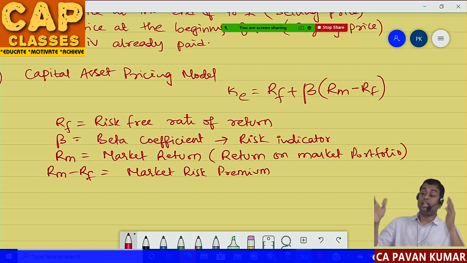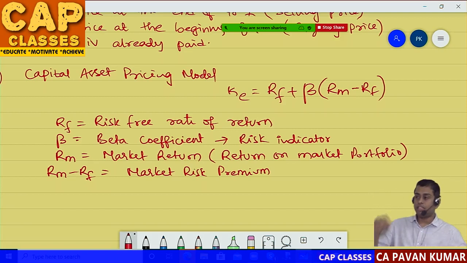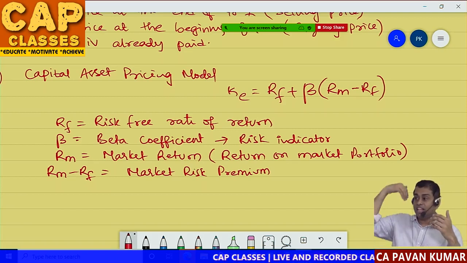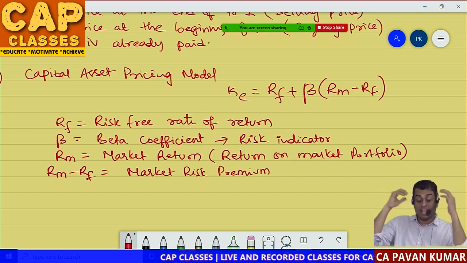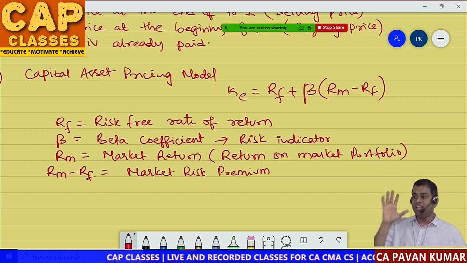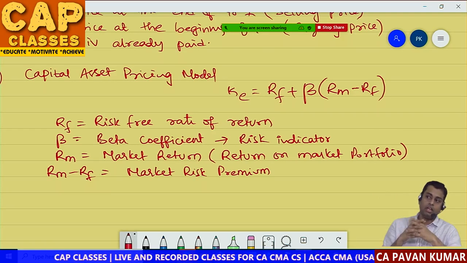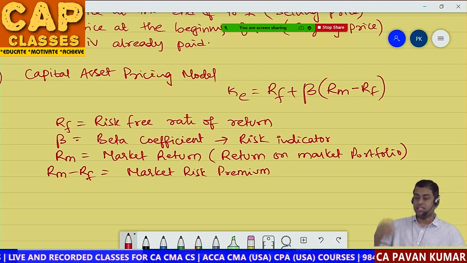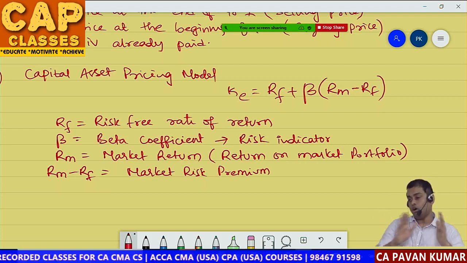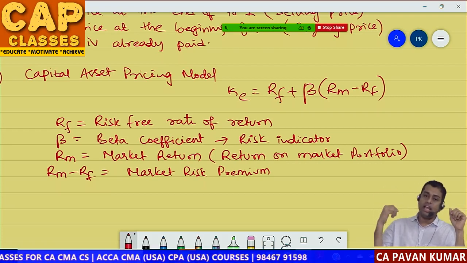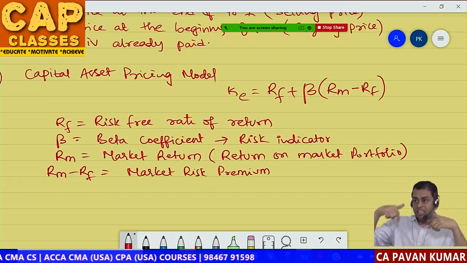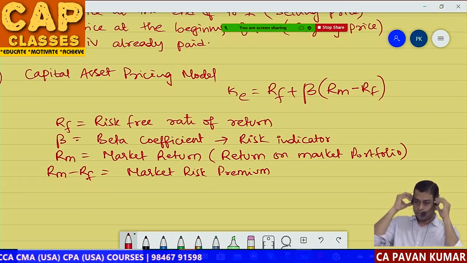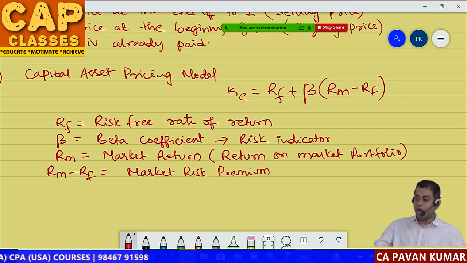So there are 6 different formulae in which cost of equity can be calculated, and nowhere is it written that there cannot be a 7th way. There can be another approach also, but usually these are globally accepted approaches. So there are 6 ways in which cost of equity can be calculated. We'll solve problems on all these 6. 1, 2, 3, 4 are already explained. The 5th one and 6th one I'll explain again when we are doing problems. Okay. So have you copied? Can we go to questions?